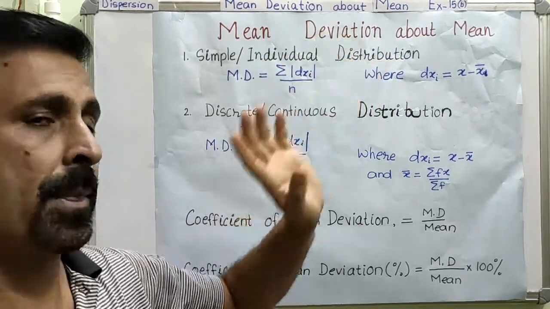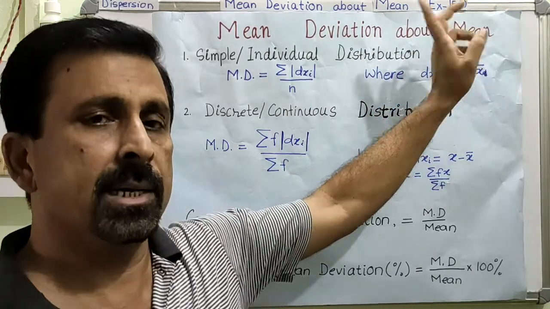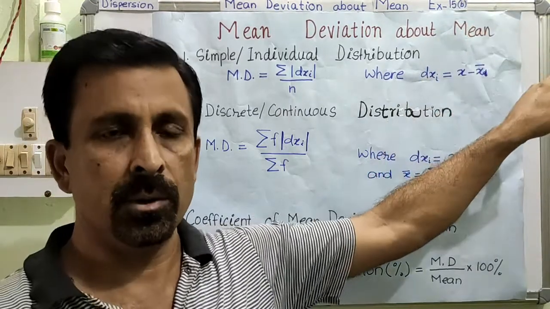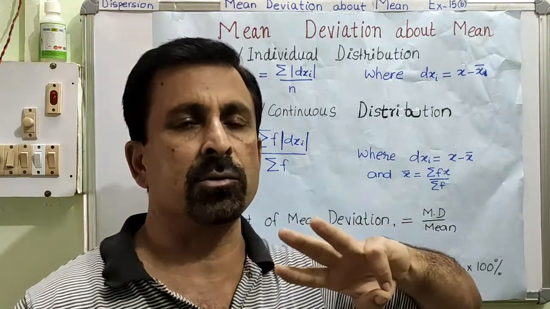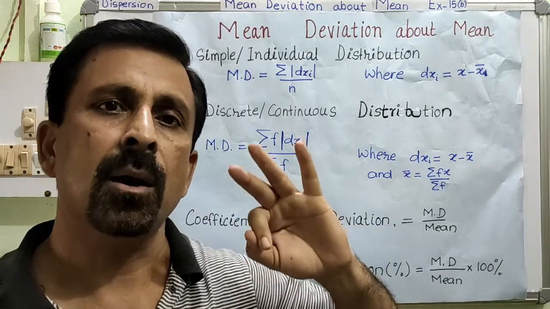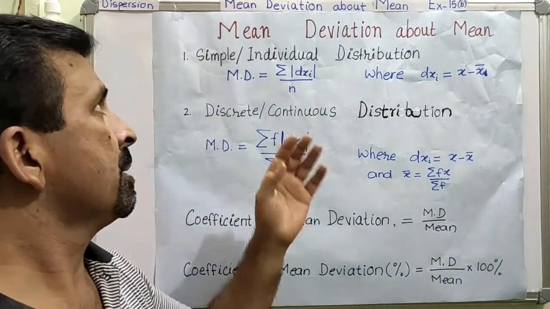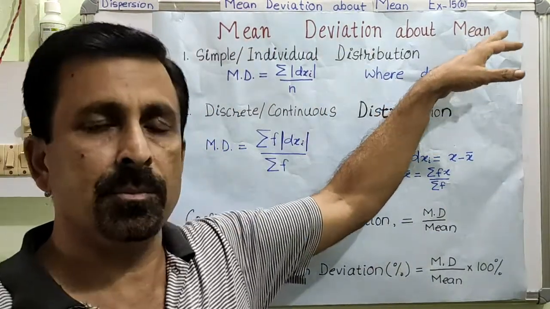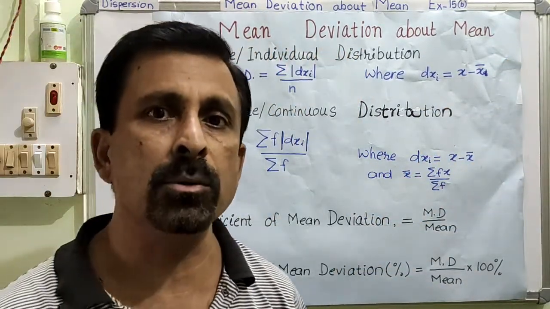Mean deviation. Clear? Now this mean deviation can be calculated about the mean, about the median, and also about the mode. So mean deviation can be calculated about any of the three central tendencies: mean, median, or mode. In our curriculum, we are asked to only calculate the mean deviation about the mean. So we are not going to go into median or mode.